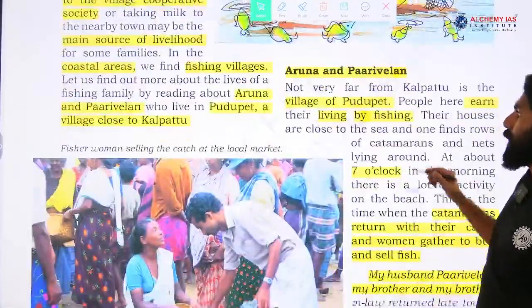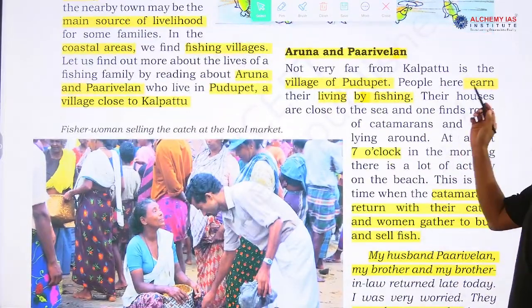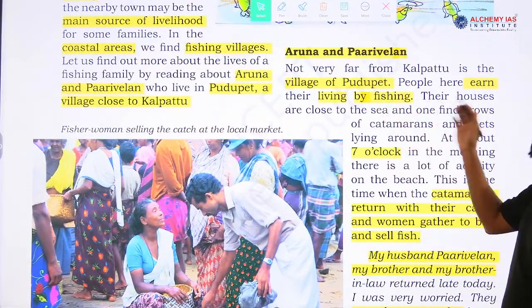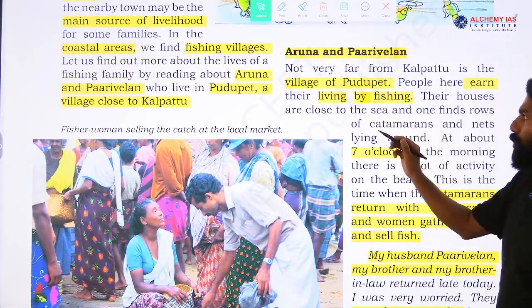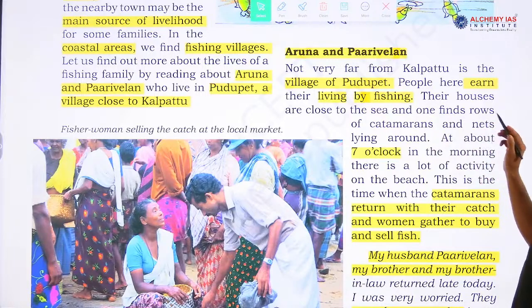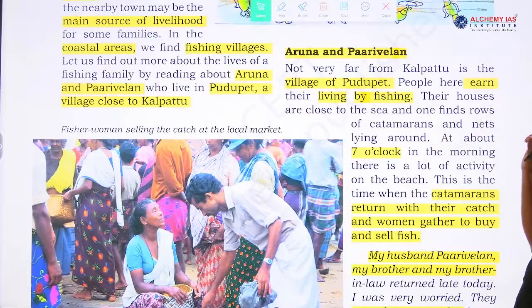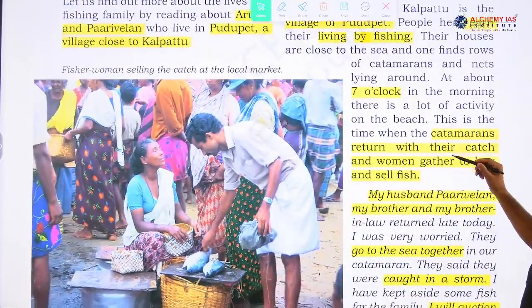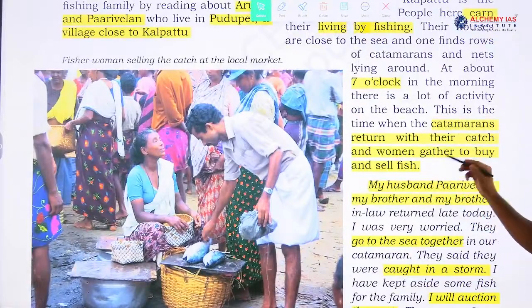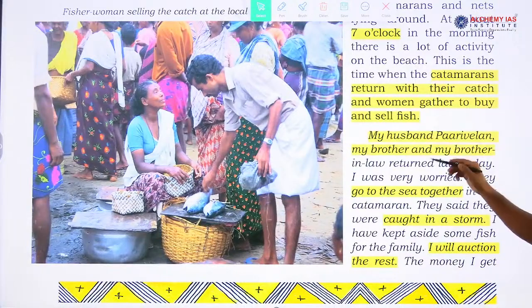Aruna and Parivelan: not very far from Kalpakkam is the village of Pudupet. People here earn their living by fishing. Their houses are close to the sea, and one finds rows of catamarans and nets lying around. At about 7 o'clock in the morning, there is a lot of activity on the beach. This is the time when the catamarans return with their catch and women gather to buy and sell fish.